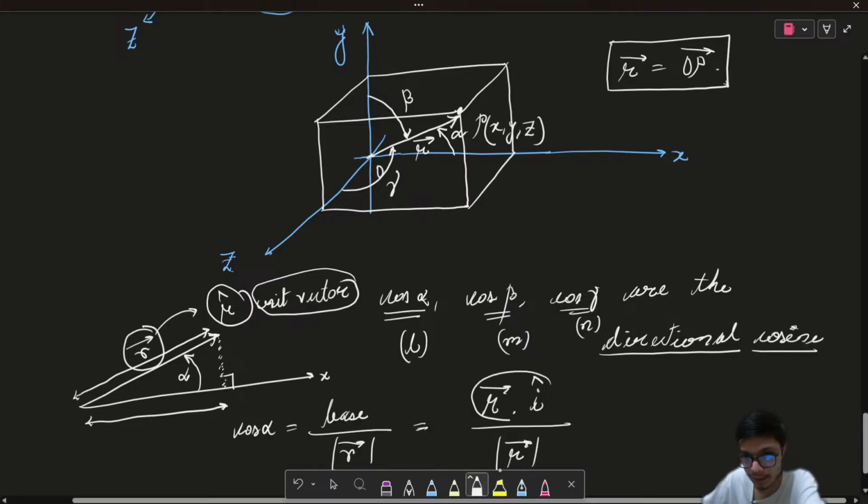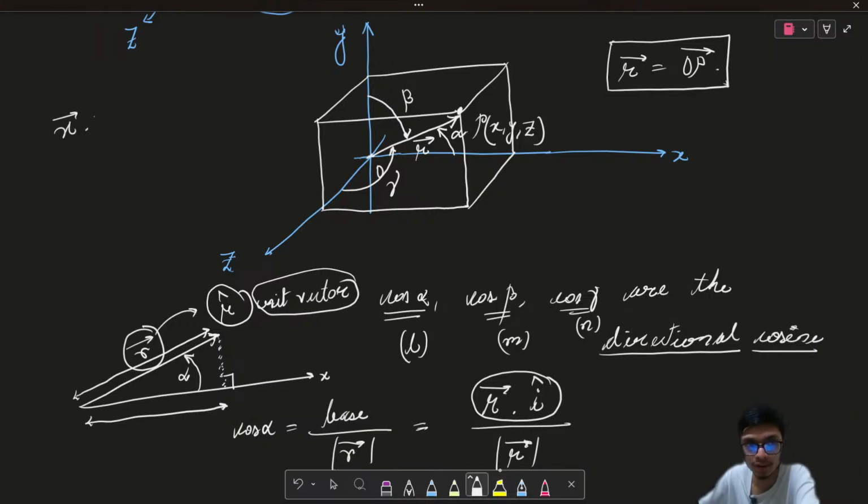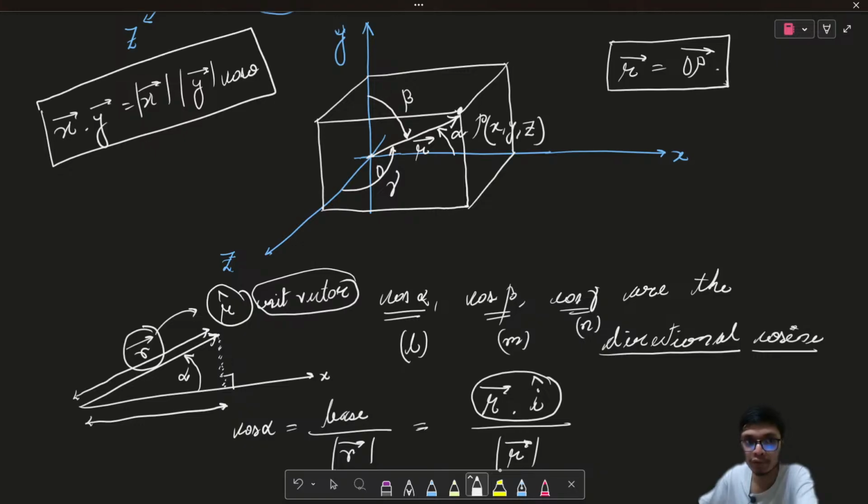Now, how we are getting this relation, I will explain in a bit more detail. From physics, you must have studied the dot product, which is defined as: x vector dot y vector is the mod of x vector times mod of y vector times cosine of theta, where theta is the angle between the vectors. If you haven't studied this, don't worry. We will discuss it in upcoming lectures on the multiplication of vectors. Now, from physics, if you recall, x dot y is given like this. If you think of what we mean by projection, what is meant by projection?